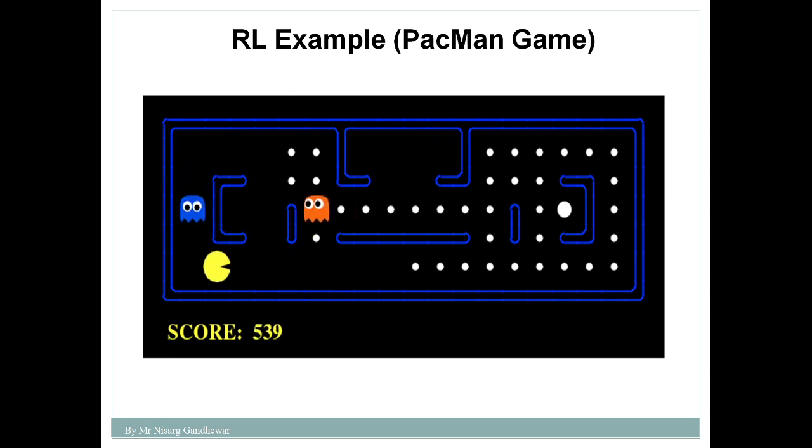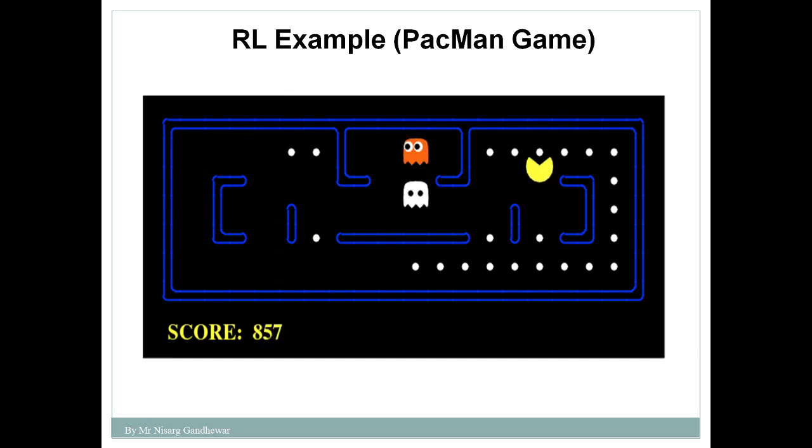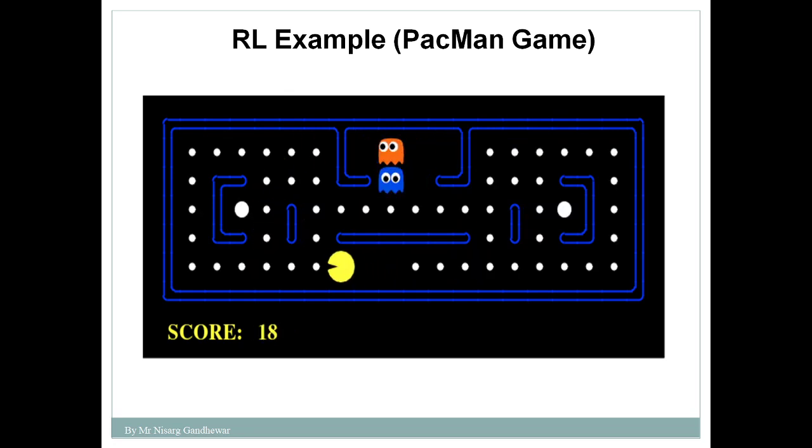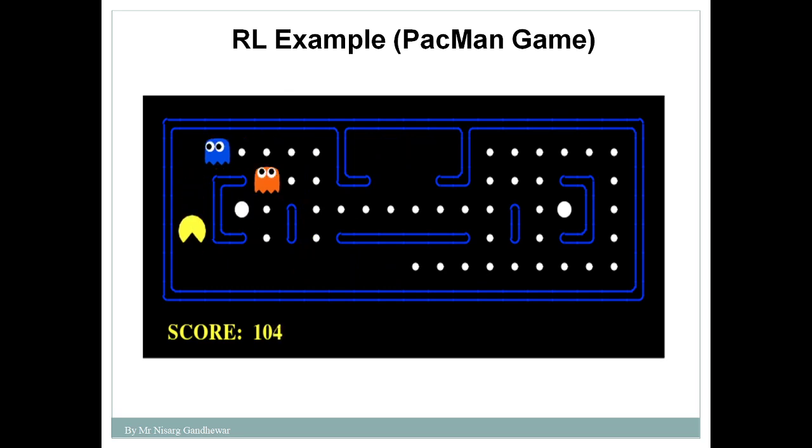Suppose initially Pac-Man tried to move on the left-hand side and suddenly the ghost eats Pac-Man. So it's a negative reward, and Pac-Man learns that this strategy failed. So again Pac-Man will come up with a different strategy: in this scenario, I'm not going in the left direction, but I'm going to move in the right direction. This is a strategy that Pac-Man will adopt in order to move from one state to another state. So this is a very good example to understand the concept of reinforcement learning.